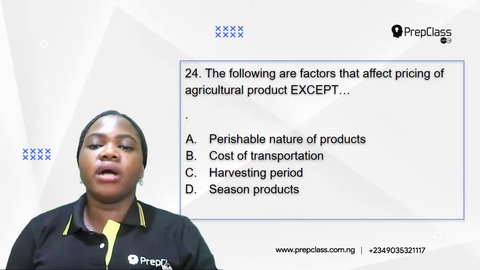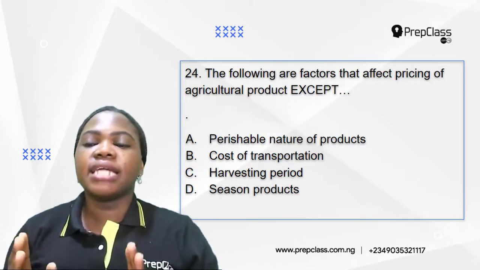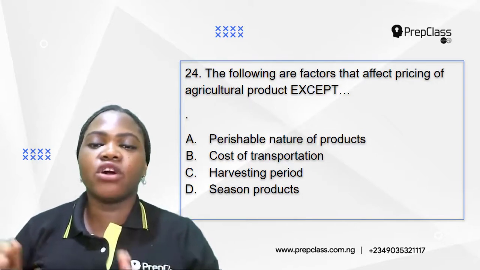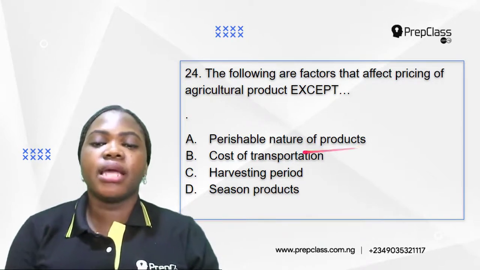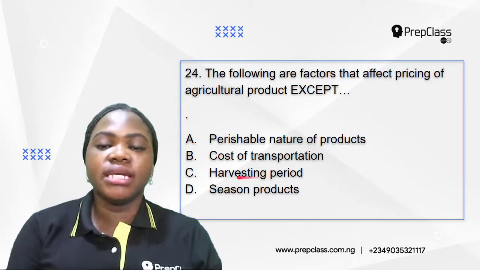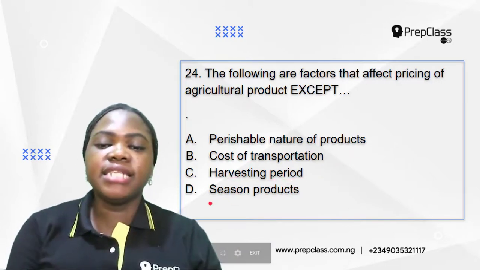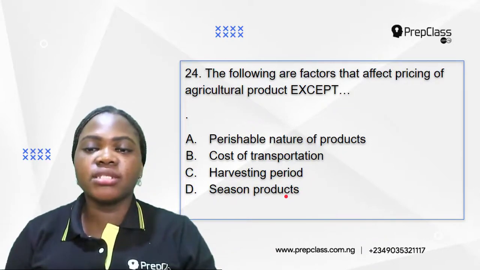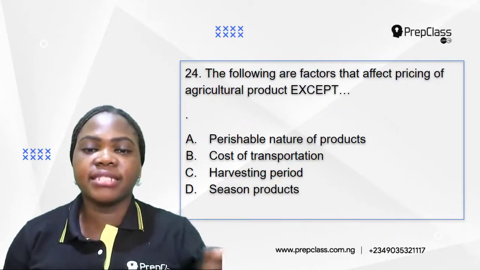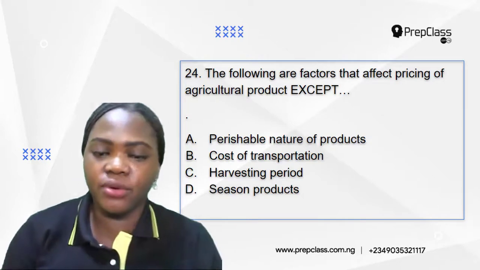Okay, number 24. The following are factors that affect pricing of agricultural products, except A, perishable nature of products, B, cost of transportation, C, harvesting period, D, seasonal products. So which of these options does not affect pricing of agricultural products?